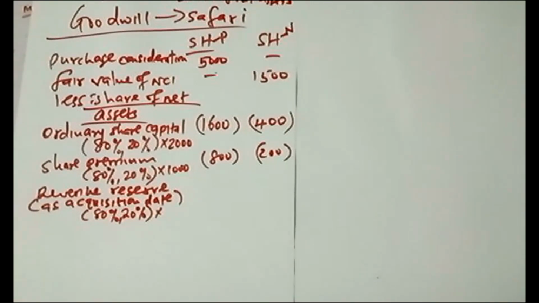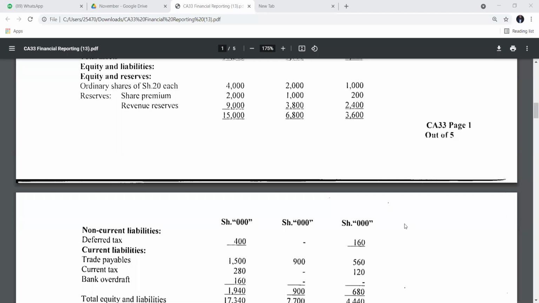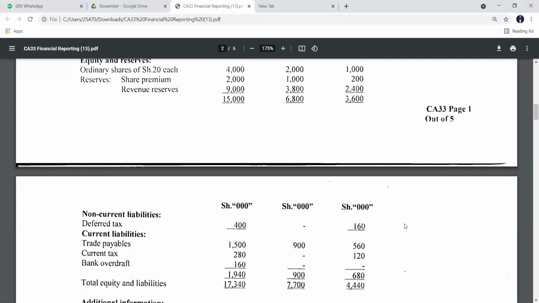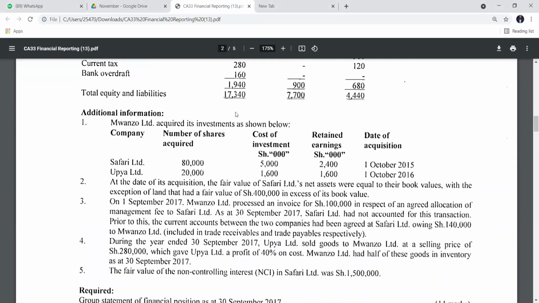For ordinary share capital and share premium, you pick the items direct from your statement of financial position. But for revenue reserve and revaluation reserve, you have to go with the figures as at the time that subsidiary was acquired. They provided the figures here, note 1. Remember, revenue reserve is the same as retained earnings.